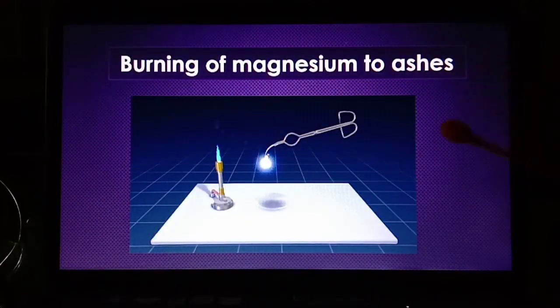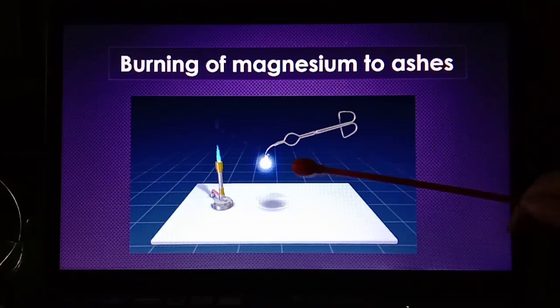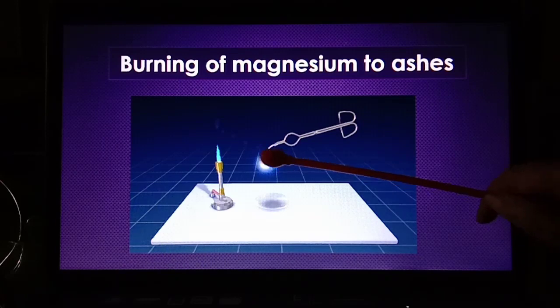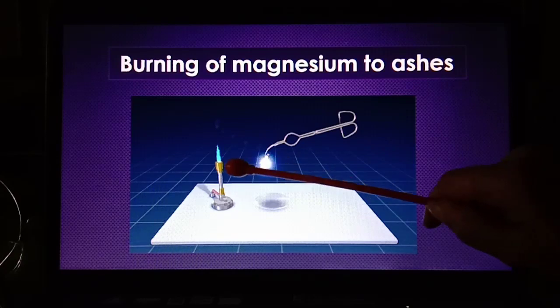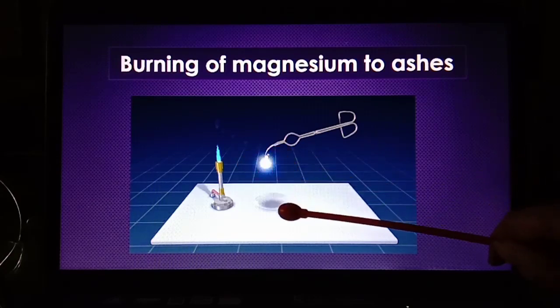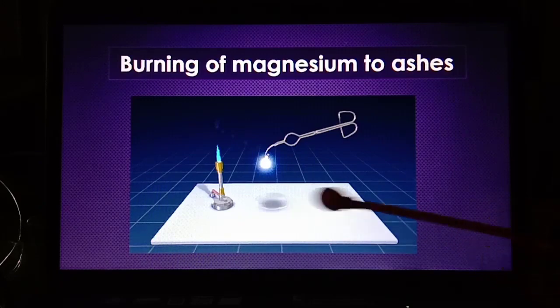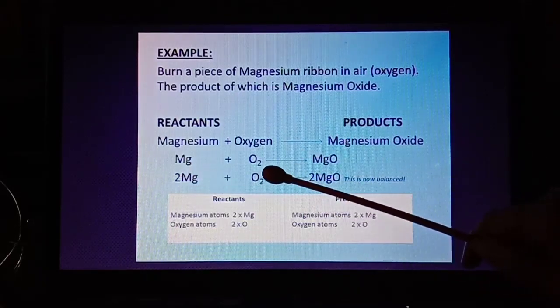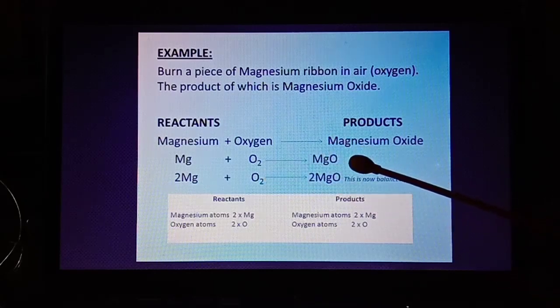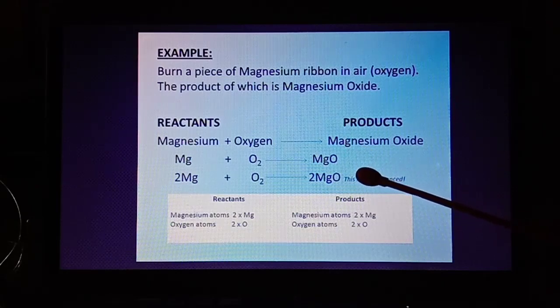So let us discuss some examples of chemical changes one by one. First of all, we are going to discuss the burning of magnesium to ashes. We'll take our magnesium ribbon, bring it near the flame, and the magnesium ribbon will start burning. When it starts burning, the ashes will get collected in the bowl here. We will collect that ash and find that when magnesium burns in the presence of oxygen, it will form magnesium oxide. And now we can see all three properties of chemical changes here.